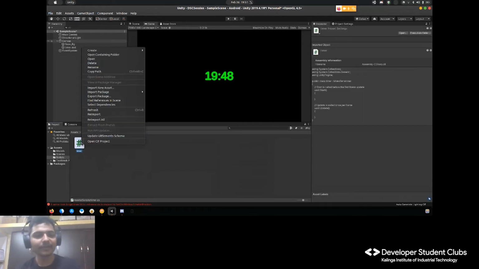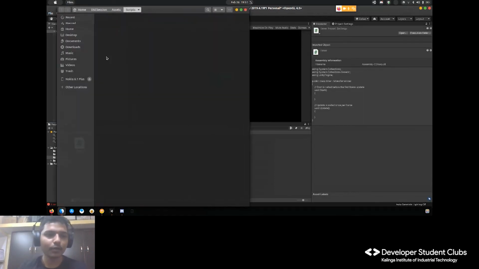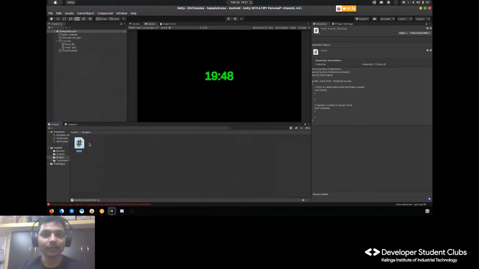So this is a timer script. I'll open it, not the containing folder but the script. I've configured it so that it opens in Visual Studio Code, but Unity recommends using Visual Studio, that is the original Visual Studio.